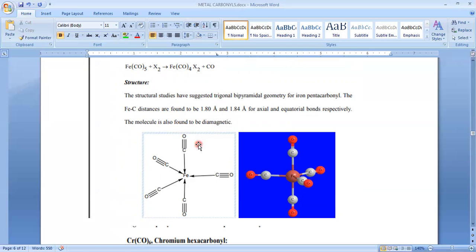Why? Because if you recall the electronic configuration, iron atomic number is 26, 4s2, 3d6. So actually the carbonyl is a strong field ligand, and this strong field ligand pairs up the unpaired electrons. So those 6 electrons will be paired into 3 sets, providing vacant d2 orbitals.